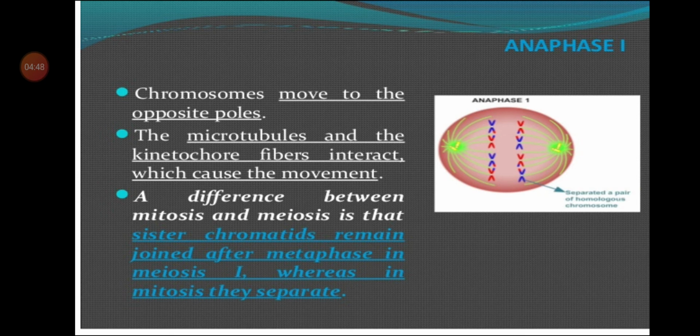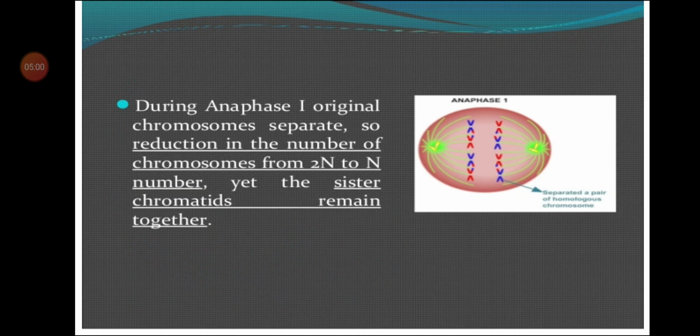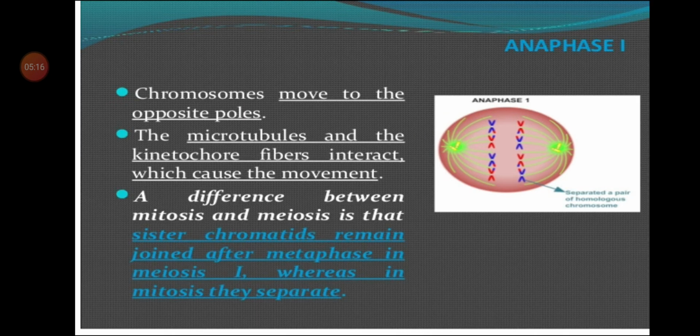A difference between mitosis and meiosis is that sister chromatids remain joined after metaphase in meiosis 1, whereas in mitosis they separate. During anaphase 1, the original chromosomes separate, so the number of chromosomes is reduced from 2n to n, yet the sister chromatids remain together. I repeat, it is also a very simple phase.